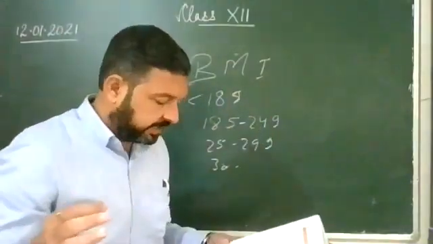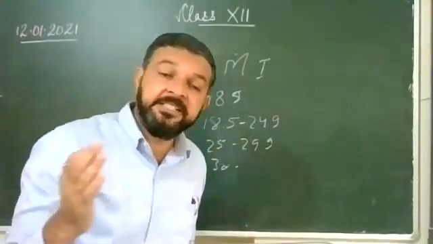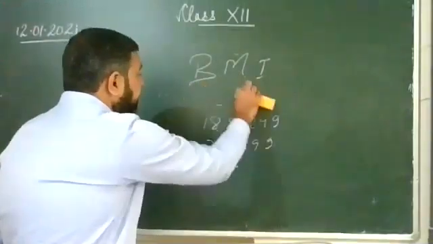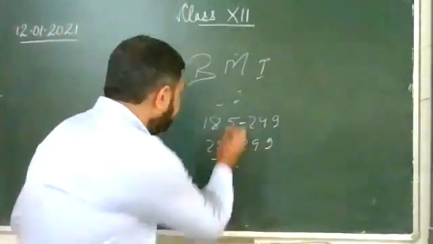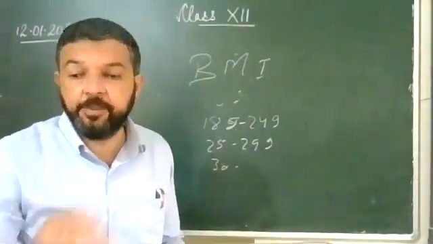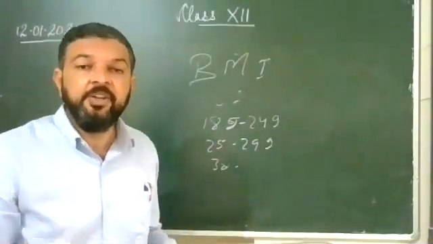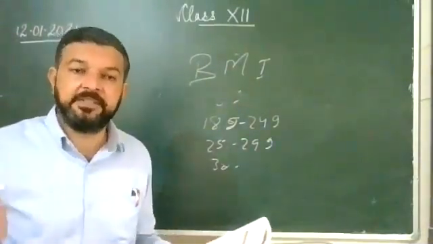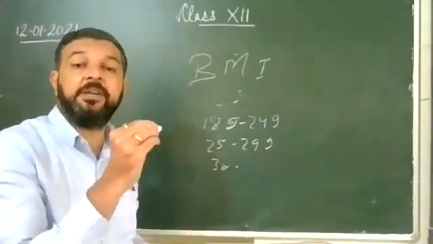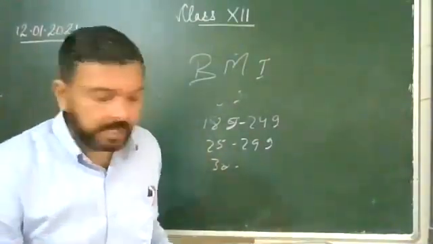So underweight is less than 18.5. From 18.5 to 24.9, you have ideal weight. Your BMI is such that you are a fit person. If it goes 25 to 29.9, that is overweight. If it goes over 30, that means you are obese.